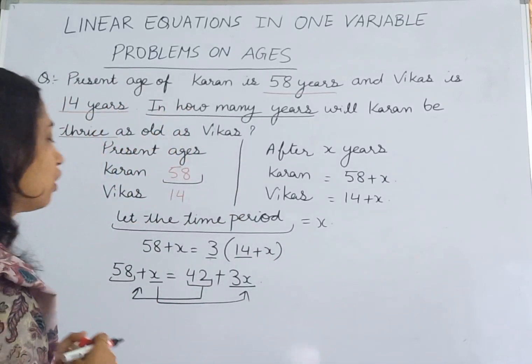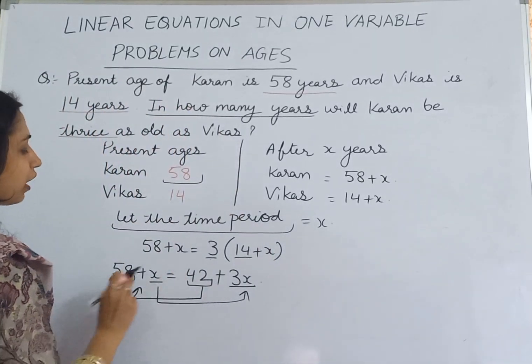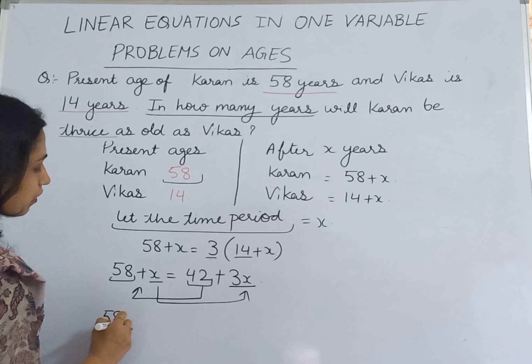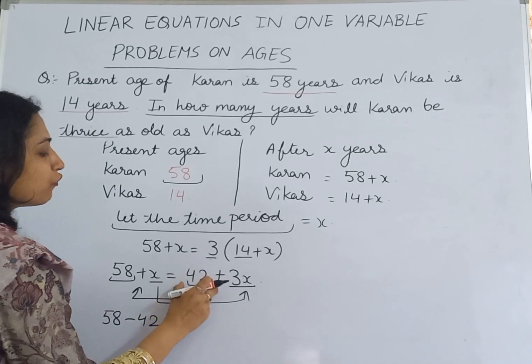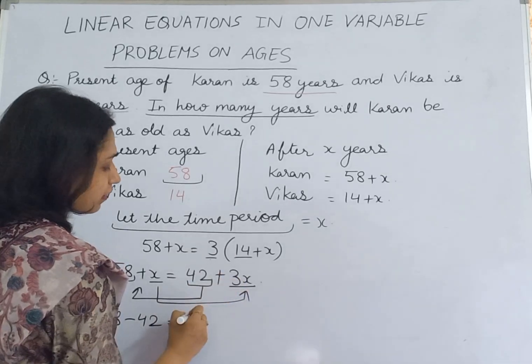When we shift 42 to the left hand side, it becomes minus 42 because the sign of the term changes. And this is 3X.